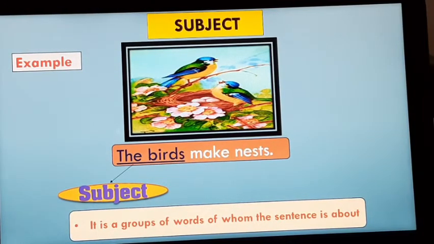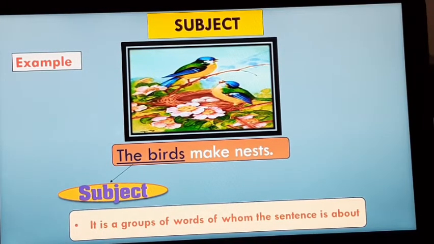The birds refers to the group of words of whom the sentence is about. Definitely the birds is the subject, but here it is a group of words, because here not a single bird is there. There are more than one bird, or two birds.